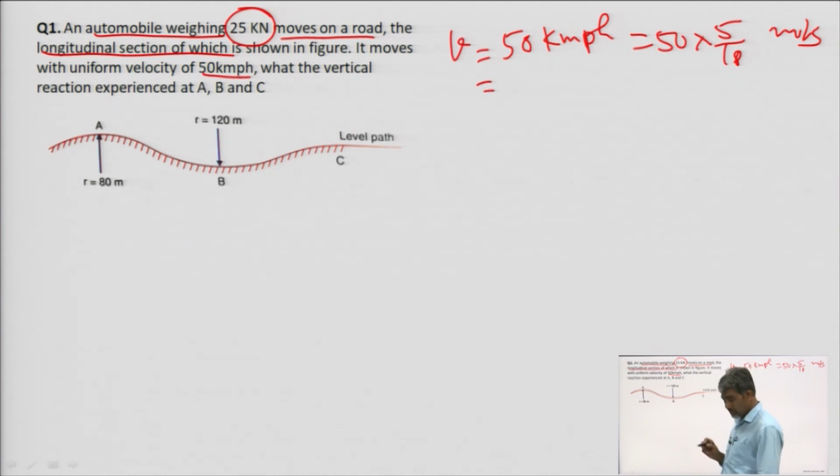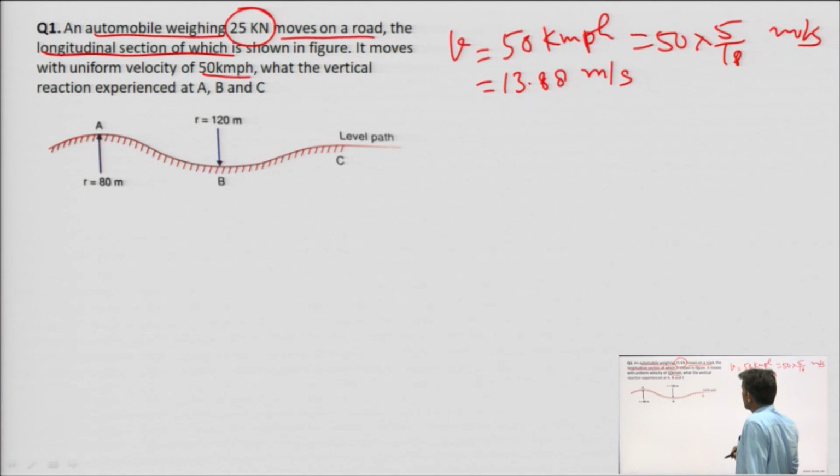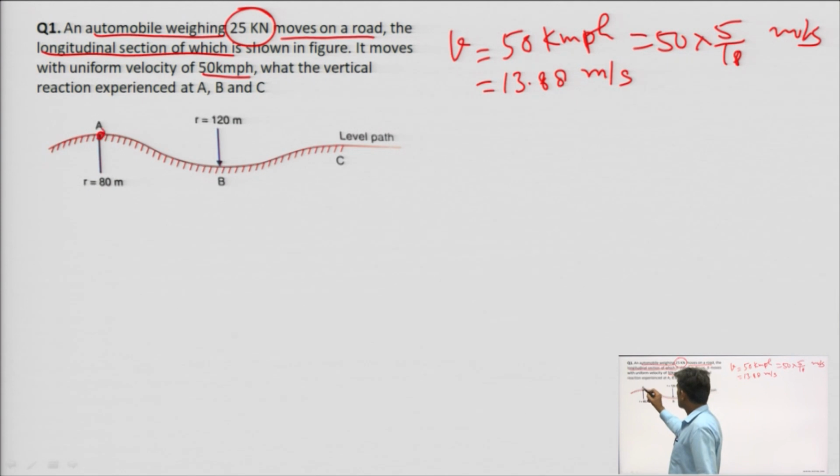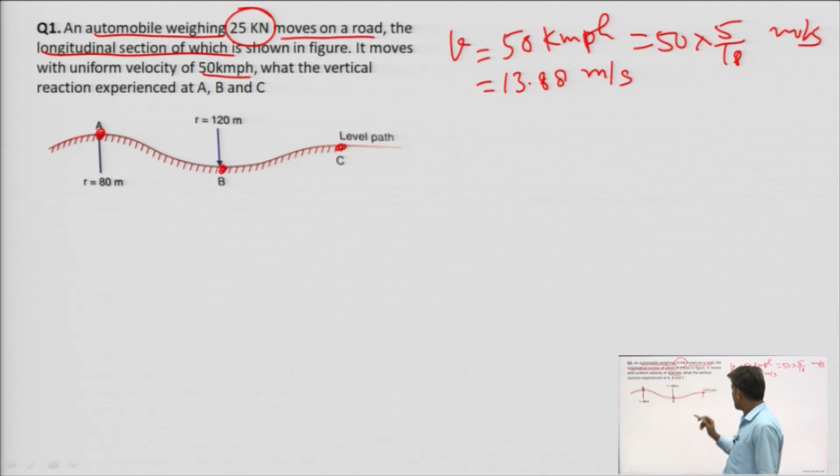So, what is that value? It is 250 divided by 18, that is 13.88 meter per second. This is the velocity. It moves with the uniform velocity. What are the vertical reactions experienced at A, B and C? Here, here and here. At point C, it is the level path, means horizontal plane is here.